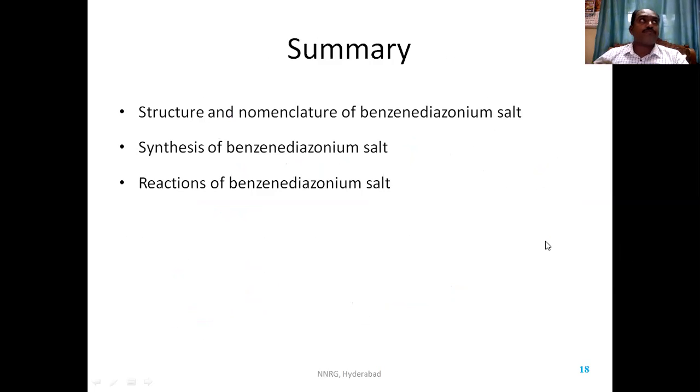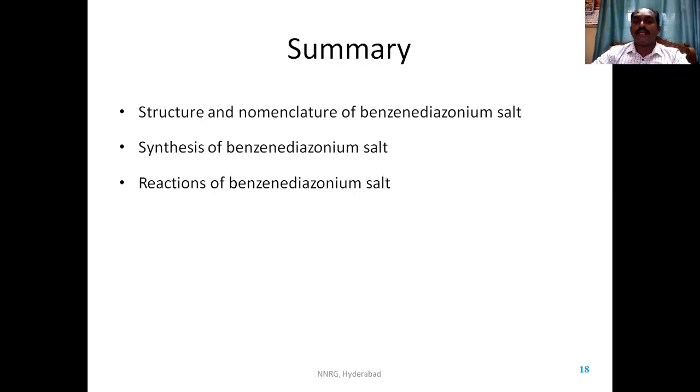So in this class, we have discussed the structure of diazonium salt, arene diazonium salt, and nomenclature of diazonium salt. We have synthesized benzene diazonium salt by reacting with sodium nitrite and HCl at 0 to 5 degrees centigrade. We get benzene diazonium salt.